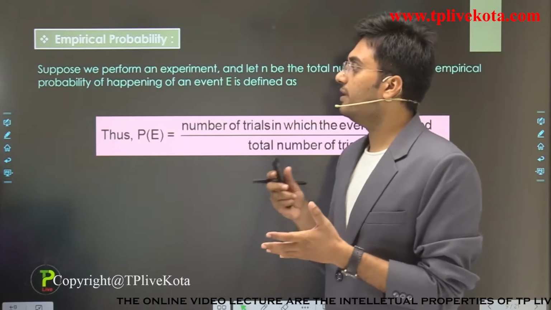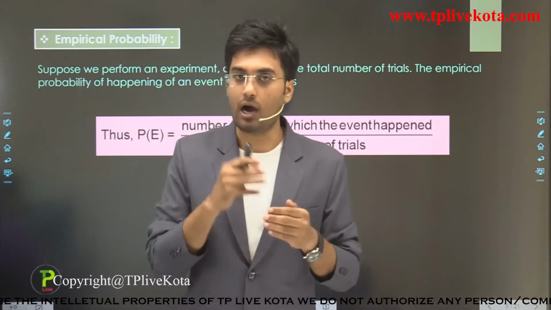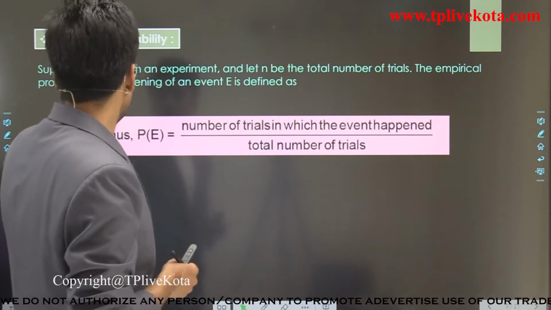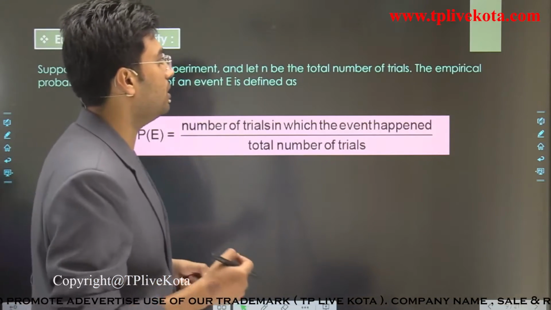The next term is empirical probability. So now we discuss how we find the probability. Suppose we perform an experiment and let N be the total number of trials.